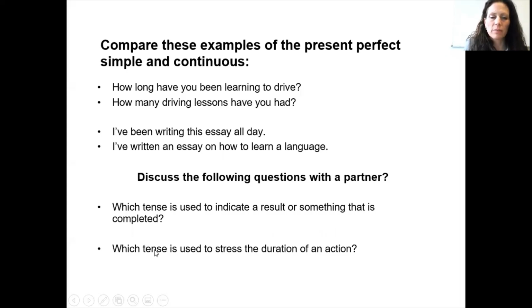And which tense, present perfect simple or present perfect continuous, is used to stress the duration of an action, so how long the action is? Okay, so look at the examples and think about the questions. Again, you can stop the video if you want to.